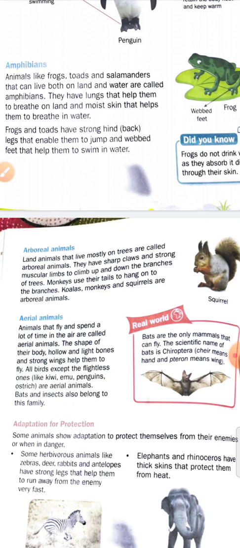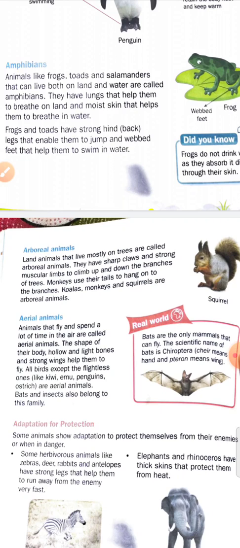Except the flightless birds, the penguin, ostrich, kiwi, emu, all birds are aerial animals. The flightless birds cannot fly, so they are not aerial animals. Bats and insects also belong to this group.